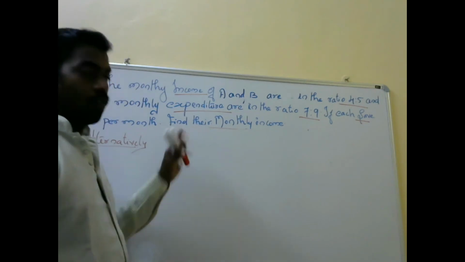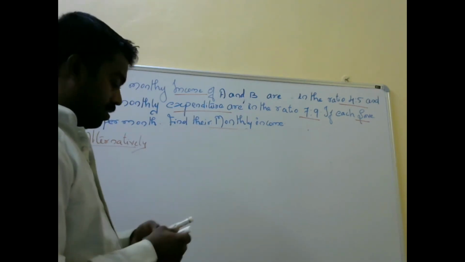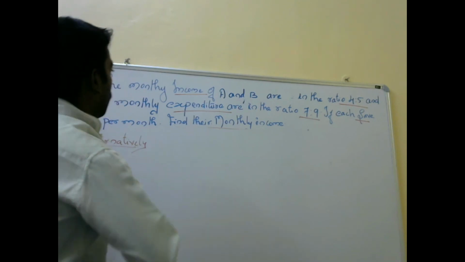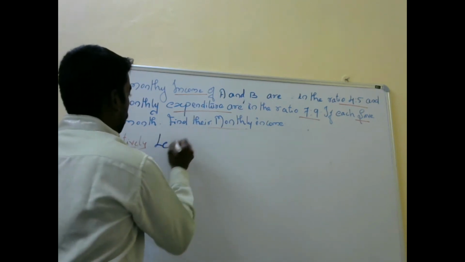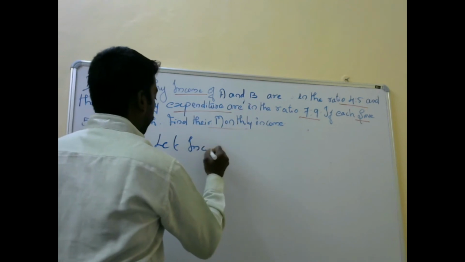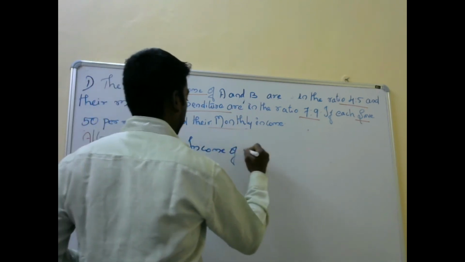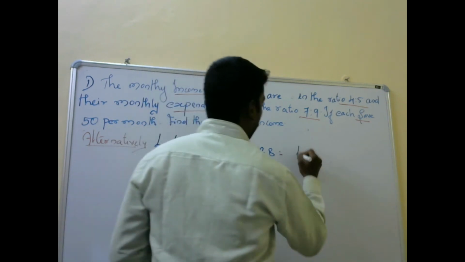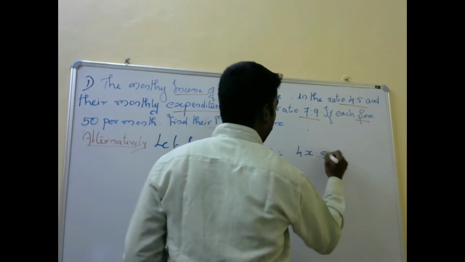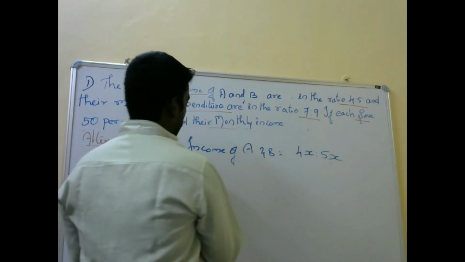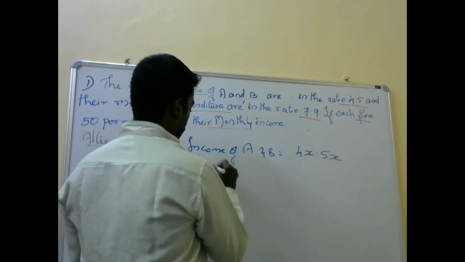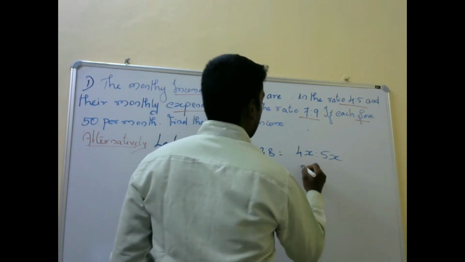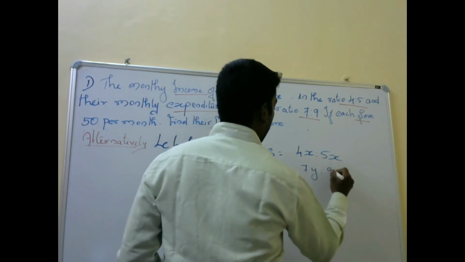That is one concept. One more concept. That is done by the maths student. How will they solve it? Let the income of A and B be 4x and 5x. Expenditure of A and B will be 7y and 9y.